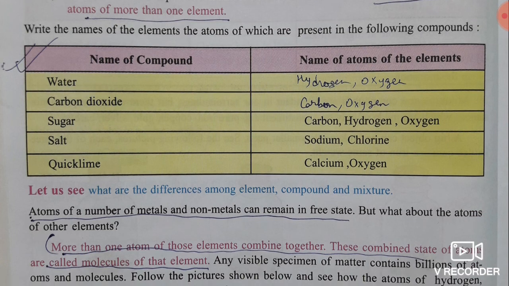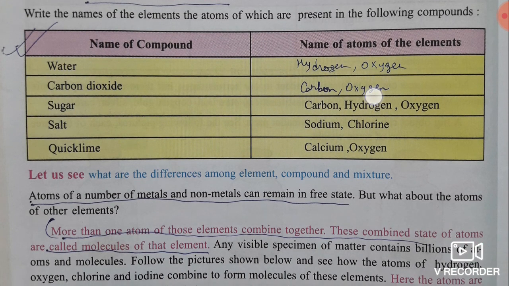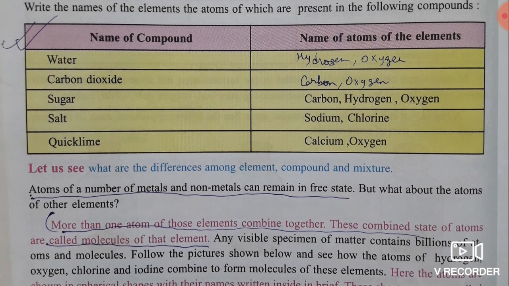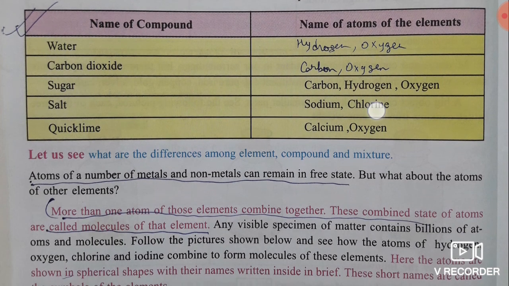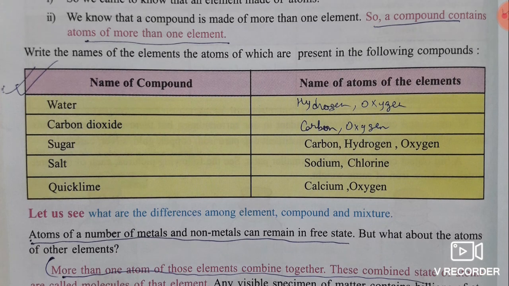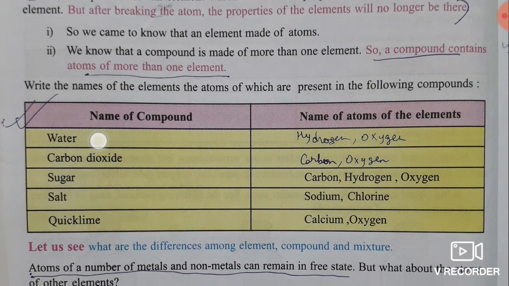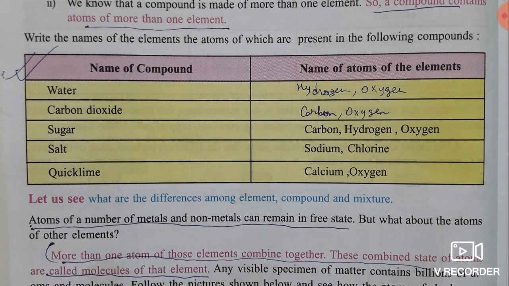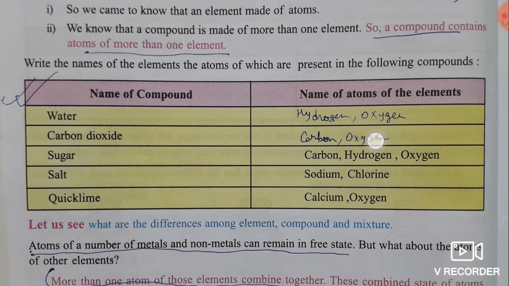Now let us see what elements are present in some compounds. In water we can see hydrogen and oxygen are present; carbon dioxide, carbon and oxygen; sugar, carbon, hydrogen, oxygen; salt, sodium and chlorine; quicklime, calcium and oxygen. So these elements are present in these compounds.